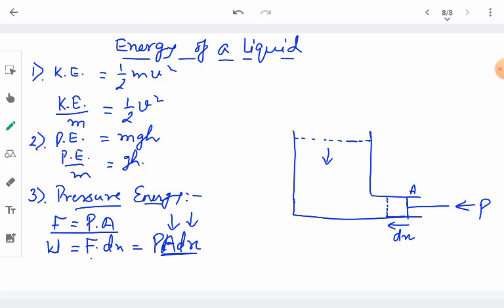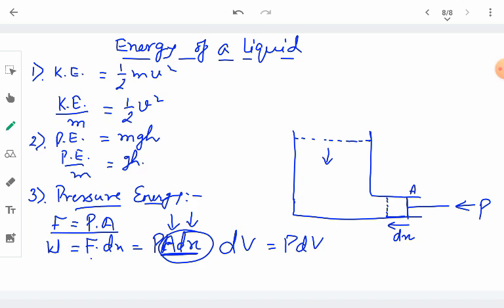So in terms of A and dx, this is nothing but the volume of the liquid which has been pushed by this much pressure. So it just becomes P into dV.